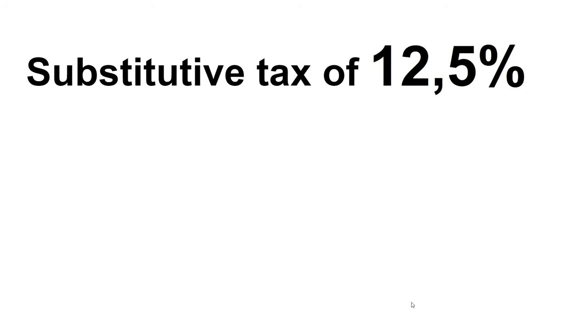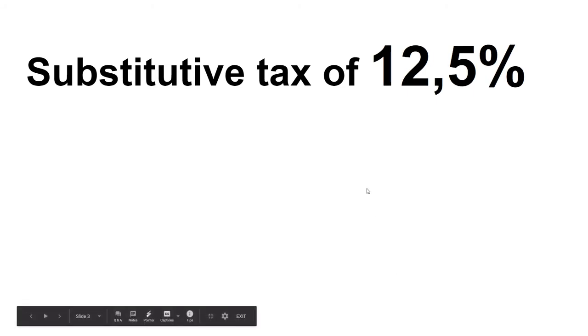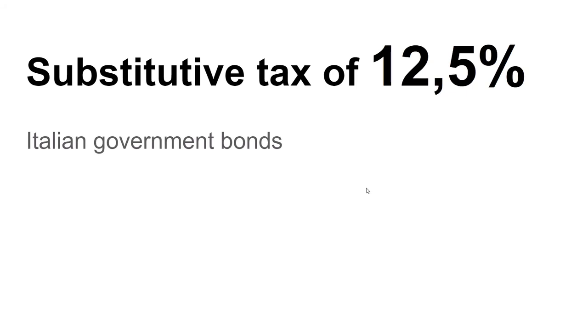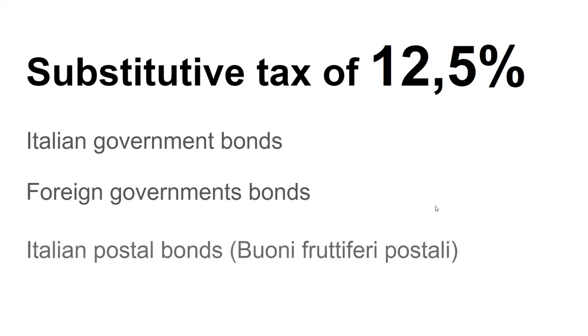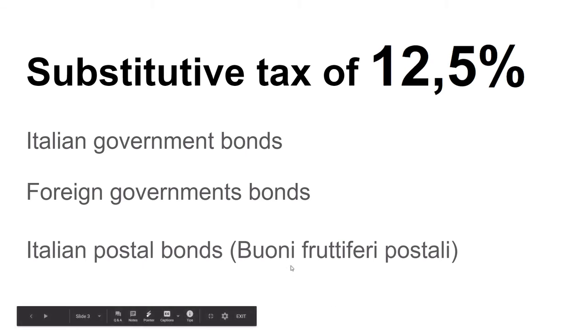And here let's check when we will be subject to the 12.5% substitutive tax. The first case is when you invest in Italian government bonds. So, do you trust the Italian state? Okay, they will give you only 12.5% taxes. But you can also invest in foreign bonds. There's only one exception to that, which is blacklist countries. But for the rest of the countries, you can invest in them, and if you're an Italian fiscal resident, you will be subject only to this 12.5%. And the last one is Italian postal bonds, called in Italian buoni fruttiferi postali.